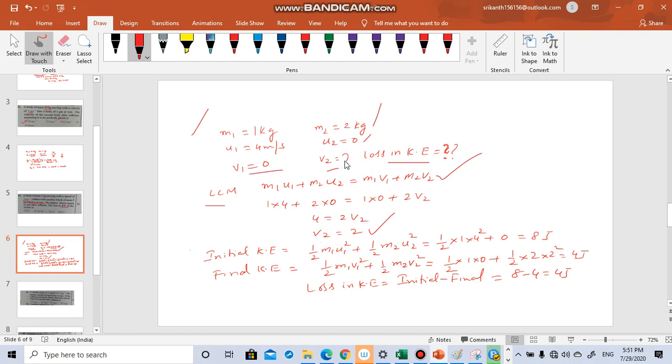Now we have to find the loss in kinetic energy. To find the loss in kinetic energy, we have to find the initial kinetic energy. Kinetic energy is half m v square.